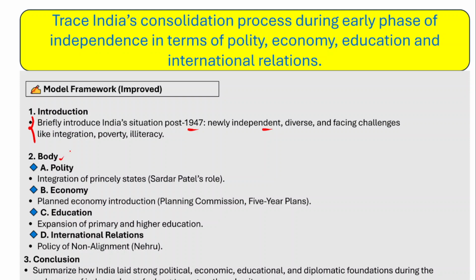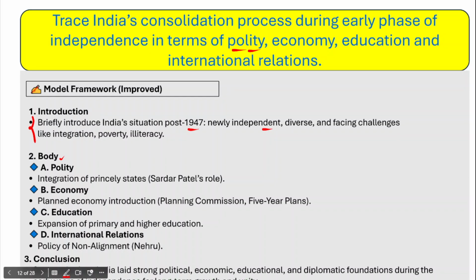And in the body part of the answer, what you have to write? They have already asked about India's consolidation process immediately after independence in terms of polity. So polity should be a heading, and under polity you have to write the important points. For example, the integration of the princely states. And in the integration of the princely states, the former Home Minister Sardar Vallabhbhai Patel played an instrumental role in the integration of all the princely states.